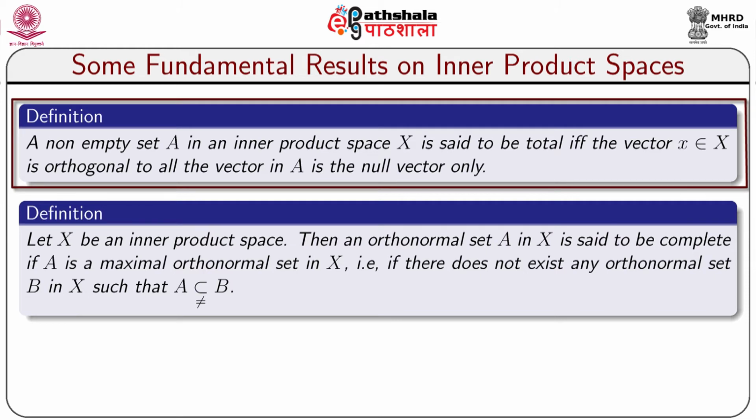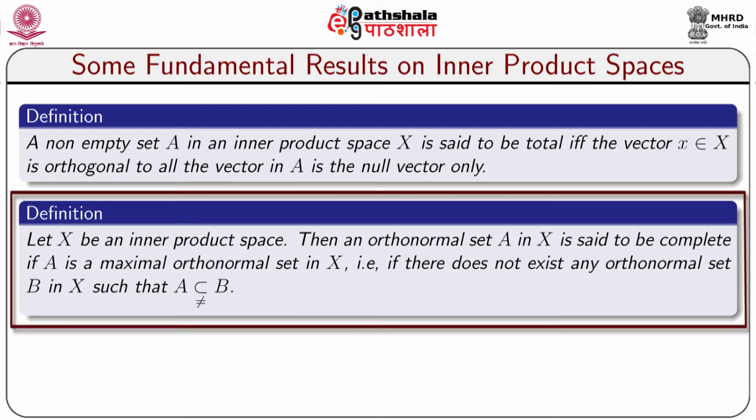Now, we take a definition that a non-empty set capital A in an inner product space capital X is said to be total if and only if the vector x belonging to capital X that is orthogonal to all the vectors in capital A is the null vector only. Now, we take another definition that in an inner product space capital X, an orthonormal set A in X is said to be complete if A is a maximal orthonormal set in X. That is, if there does not exist any orthonormal set B in X such that A is within B but A not equal to B.